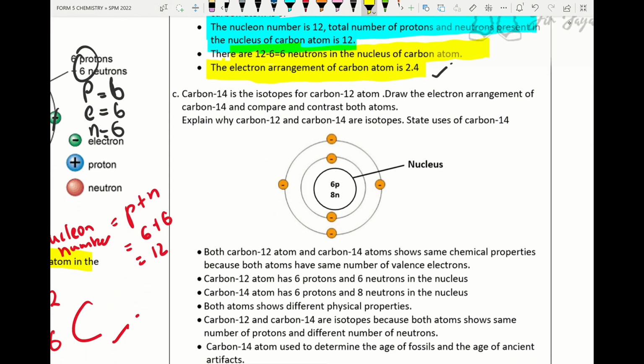Alright, next question, carbon 14. Please remember, carbon 14 is known as an isotope of carbon 12. So they ask us to draw the electron arrangement of carbon 14.